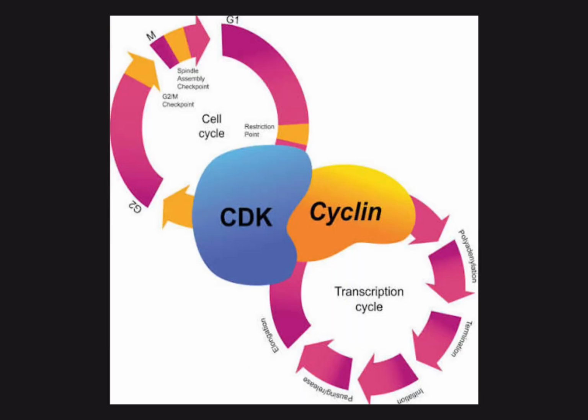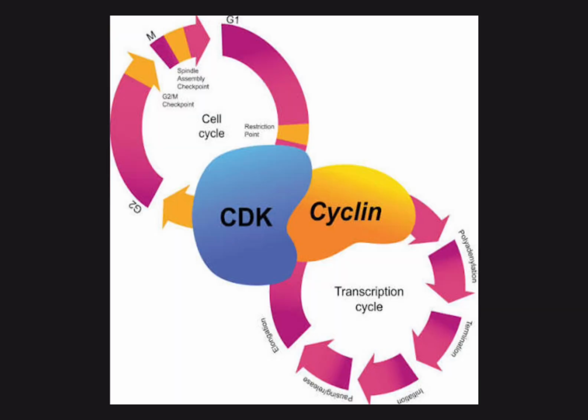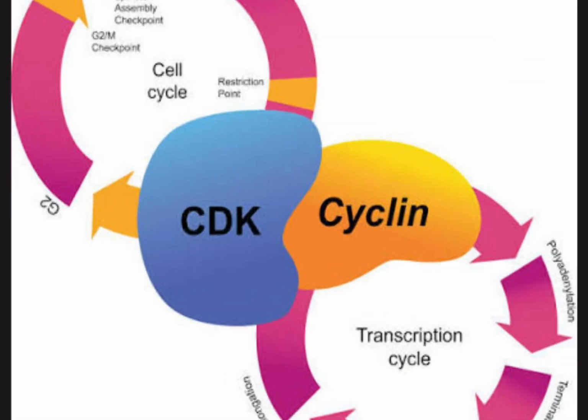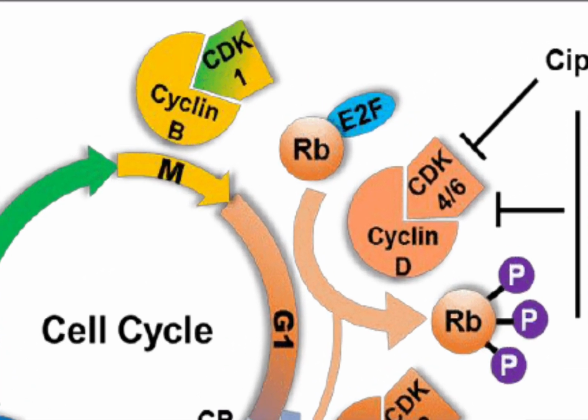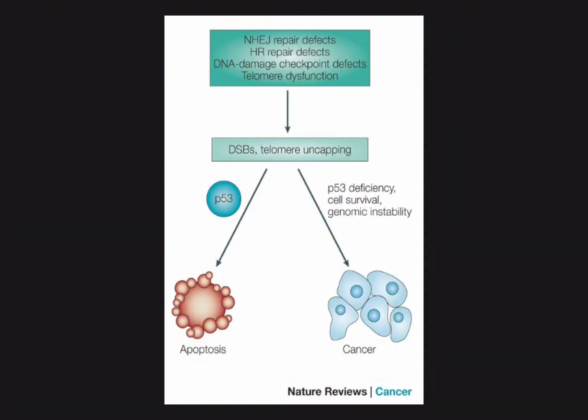Cyclins are proteins. They are involved in different stages of the cell cycle. Their concentrations can fluctuate depending on cell activity. The more cyclins, the more cell cycle progression. They are used to activate cyclin-dependent kinases, which are specific to the kinase that they activate. Cyclin-dependent kinases are involved in cell cycle regulation. They require cyclin binding. They phosphorylate substrates and promote certain cell cycle activities. When the cell cycle is disrupted, it can either result in apoptosis or cancer.